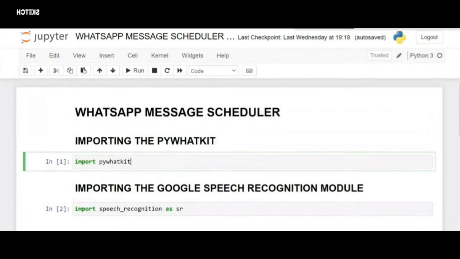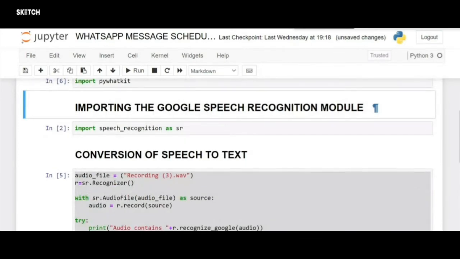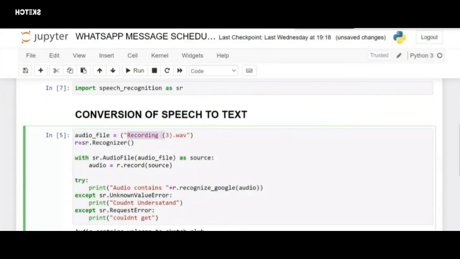First, let me import all the packages. This is the PyWhatKit, which has all the WhatsApp modules where we can schedule the message and all. The import keyword is used to get all the functions into our Jupyter. This is the Jupyter notebook where we are doing our programs, so all the modules will be imported here. There's also a Google speech recognition module available, and I am importing that too to recognize our audio. So now I have a recording on my PC which says recording 3.wav.